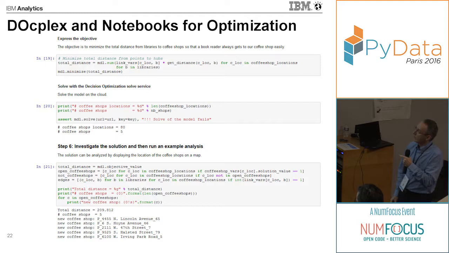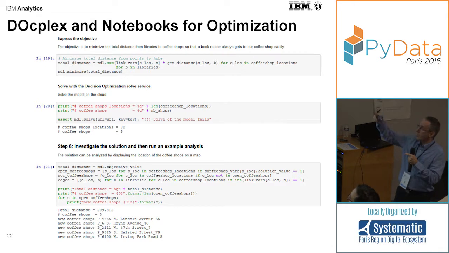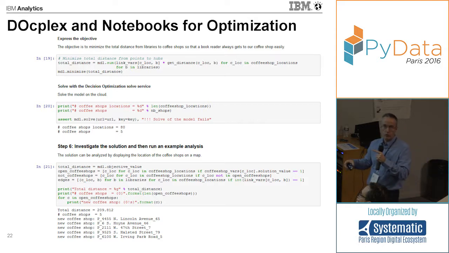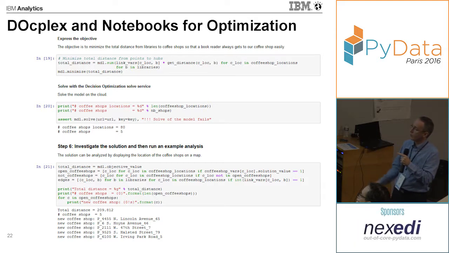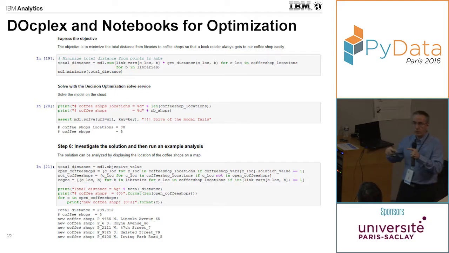So here, we can just solve it on the cloud. The way it works is that by running the DOcplex script, we created a representation in memory of the model, of the problem. And this representation is sent to the optimization engine. To be a bit technical, when it is sent on the cloud, it is translated in a flat text format, which is a known, documented format for CPLEX, called the LP format.